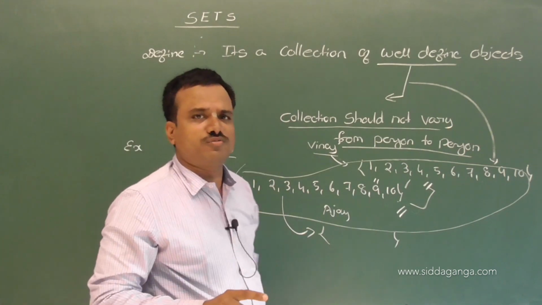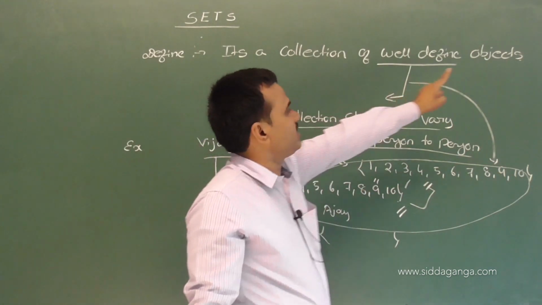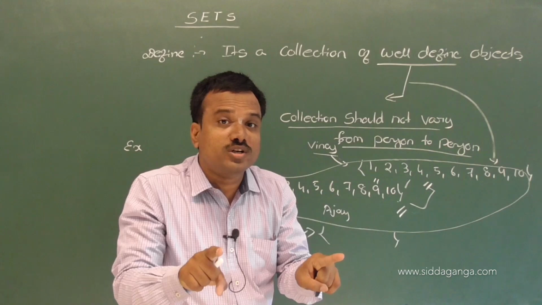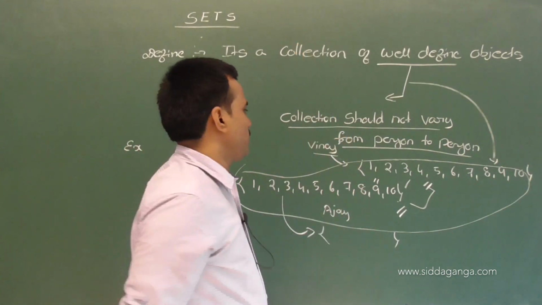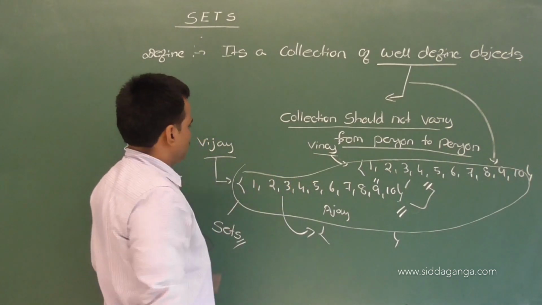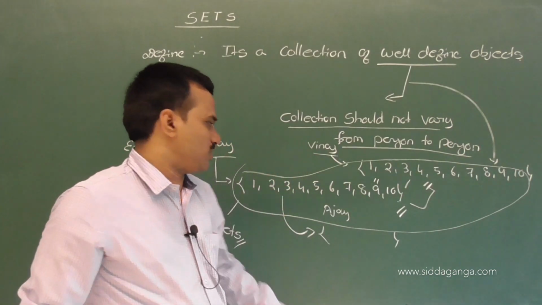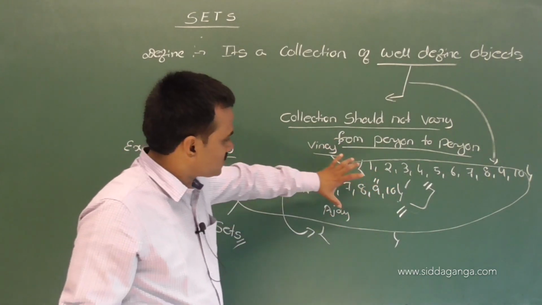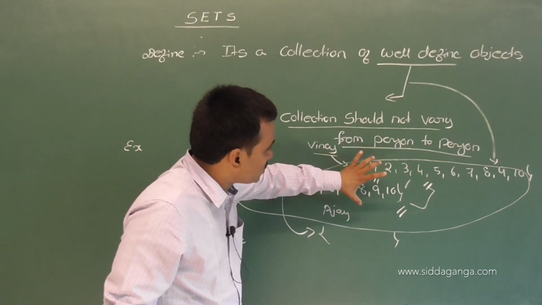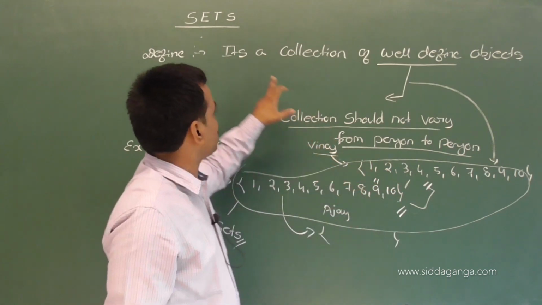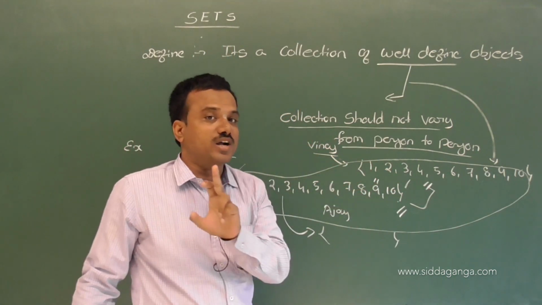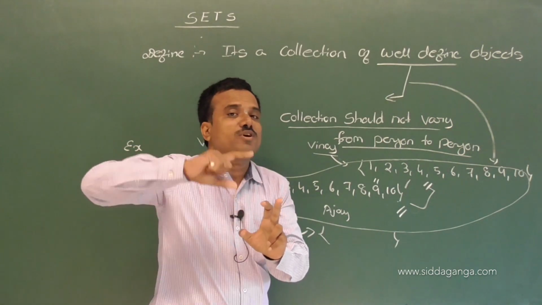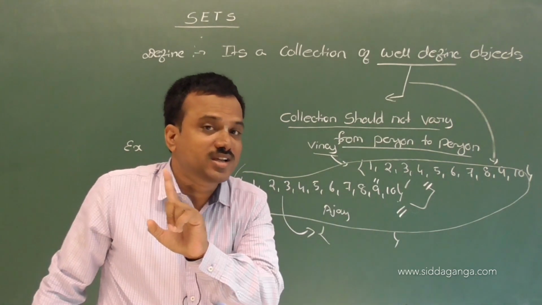It's a collection of well-defined objects. The meaning of well-defined: the collection should not vary from person to person. Observe both the persons, Vijay and Vinay, collect the first 10 natural numbers. The collection does not vary. Correct na? So this collection is properly defined. Such a type of collection we call sets. Understand? If a collection varies from person to person, we can't say it is a set.